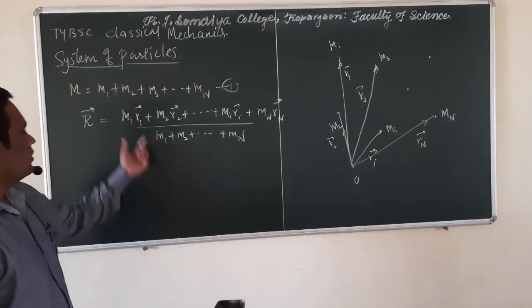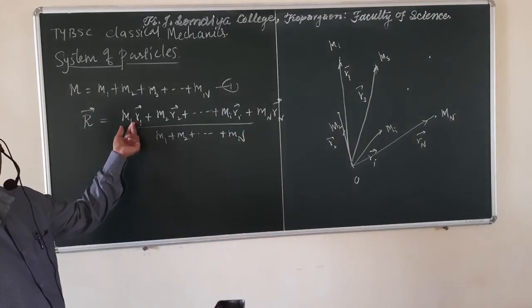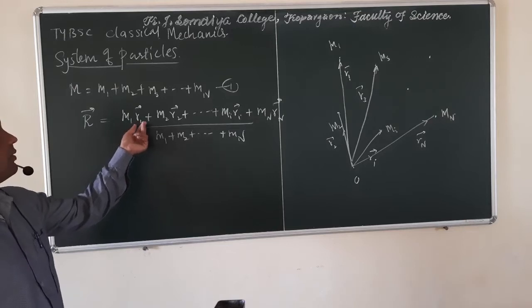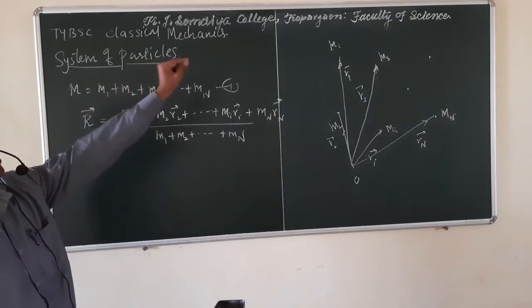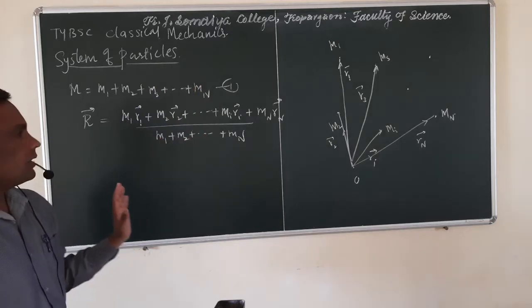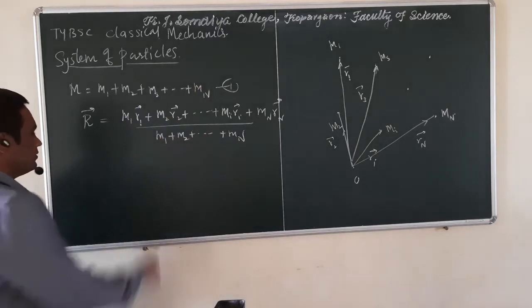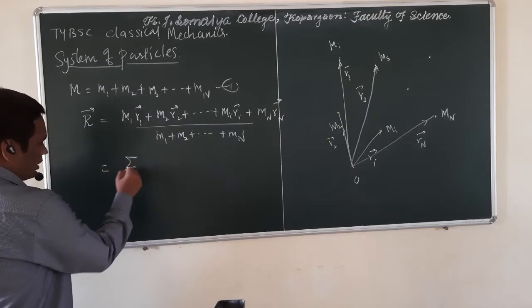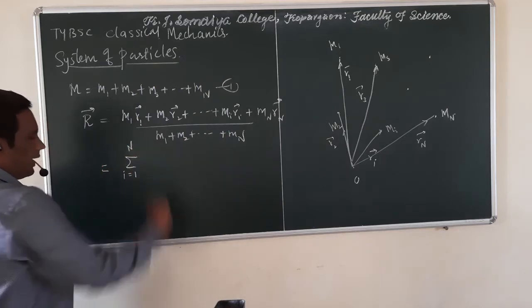Here m1 is the mass of the first particle, and vector r1 is the position vector of the first particle with respect to some arbitrary origin. So you can write this equation as a summation over i running from 1 to n.